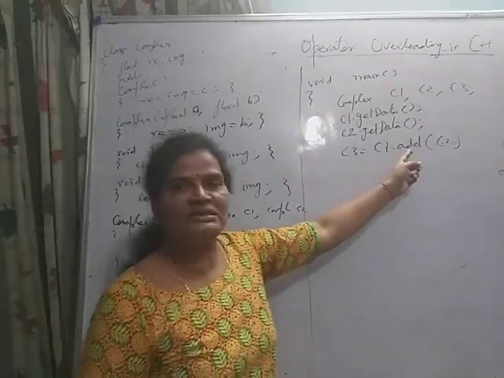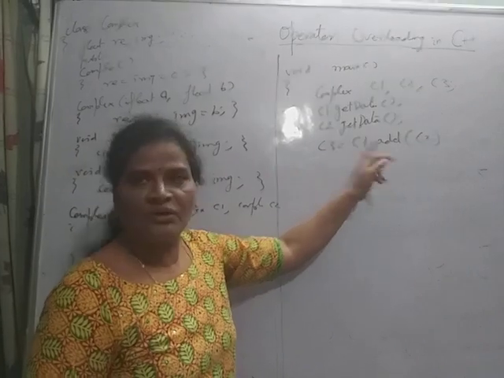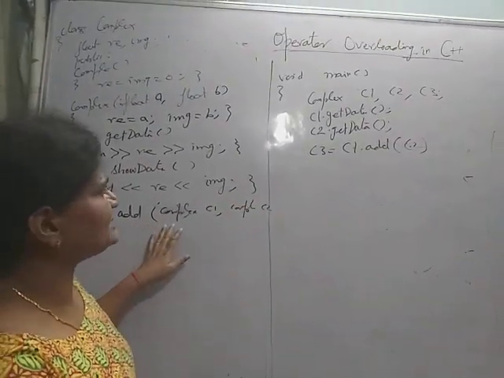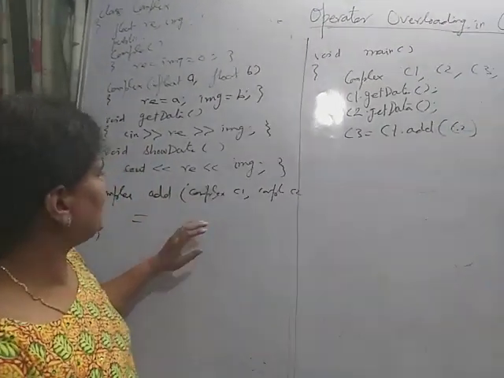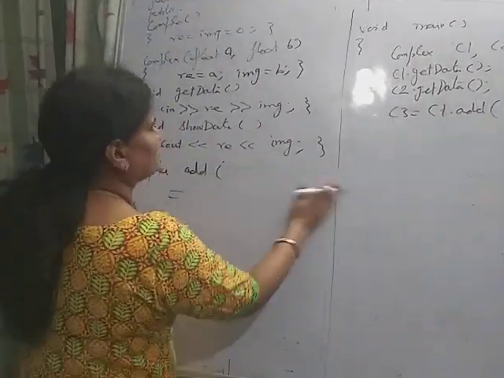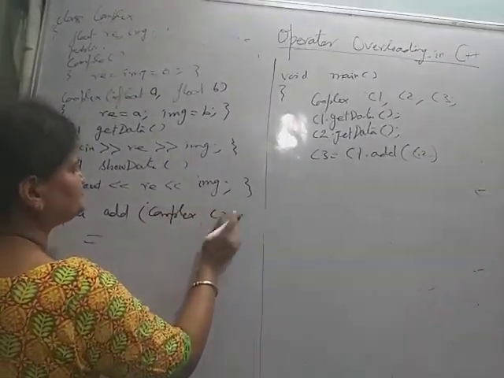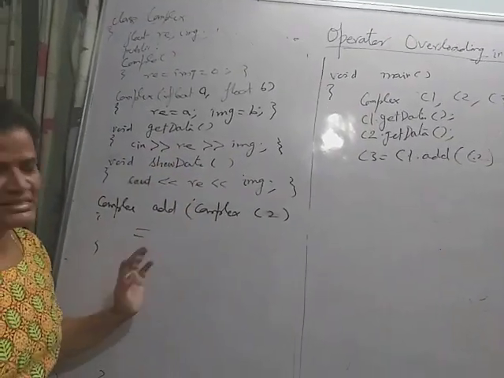So I have to write the add function. C1.add takes one object, Complex C2. One object is passed implicitly and another object is passed explicitly.